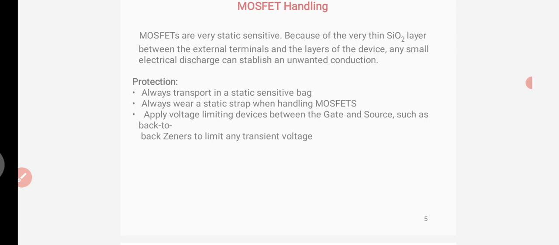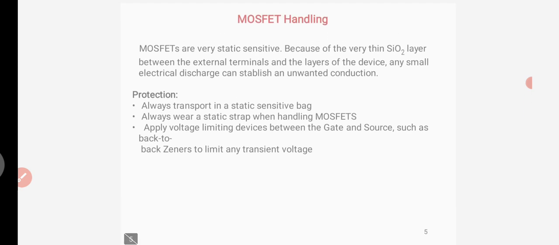So that's why MOSFETs are very sensitive, due to the silicon dioxide layer. This silicon dioxide layer is very thin, in between the external terminals and the internal layers of the device. So when we are handling the MOSFET, we must avoid unwanted conduction. So how do we protect the MOSFET? Always transport it in a static sensitive bag.